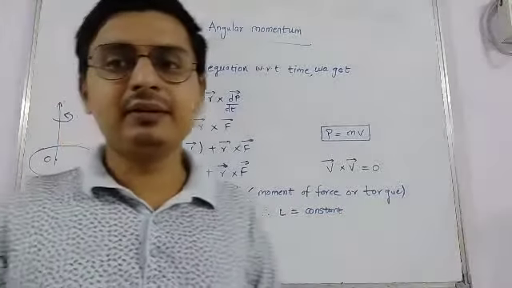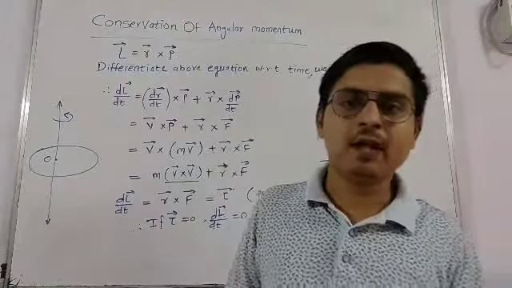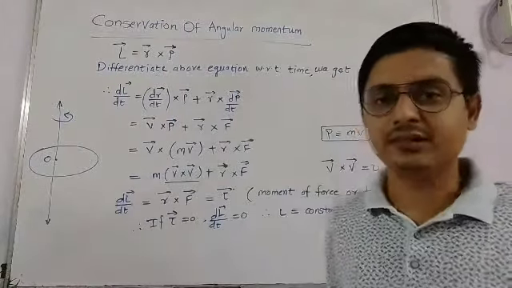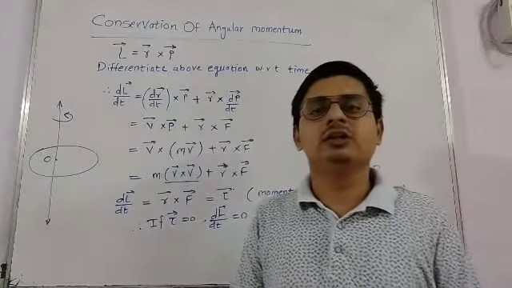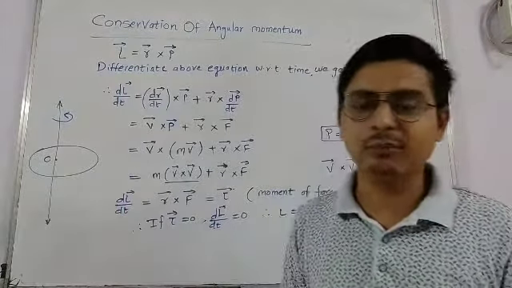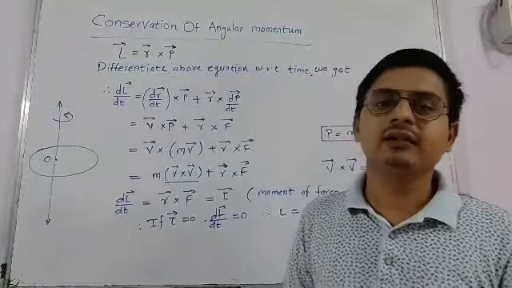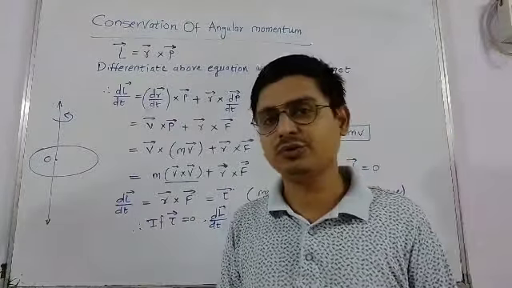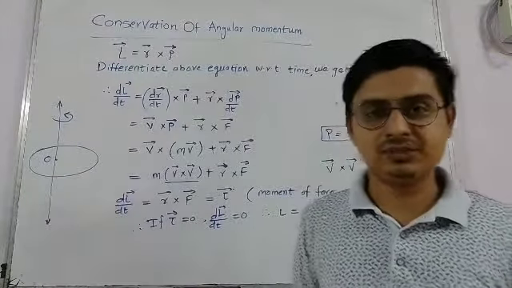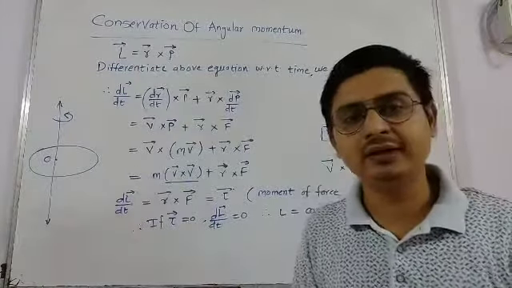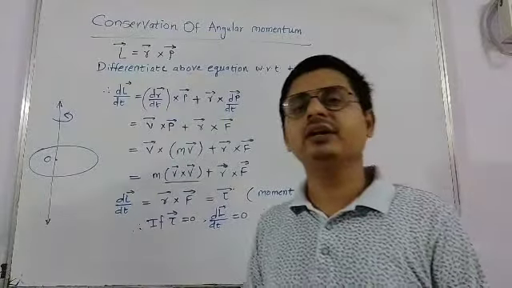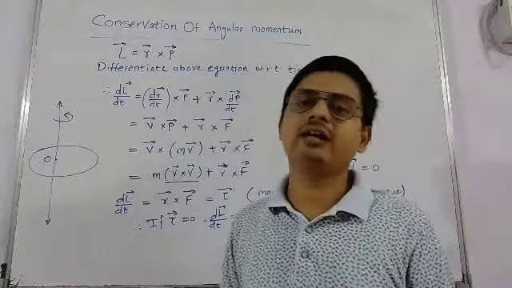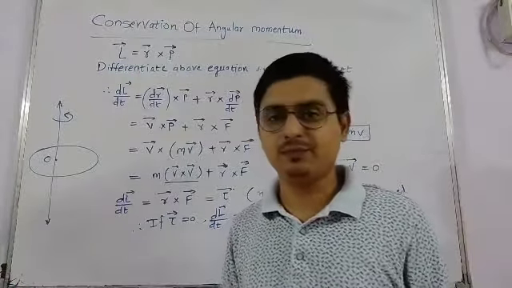So please remember this law, and specifically its statement that I repeat. The law of conservation of angular momentum states that the angular momentum of a body performing rotational motion about an axis passing through any point is conserved if external torque acting on it is 0.